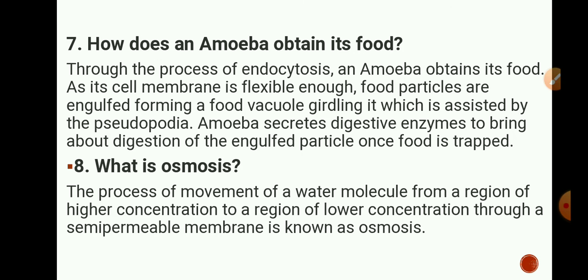In this process, it forms food vacuole with the help of flexible plasma membrane. What is osmosis? The process of movement of water molecules from a region of higher concentration to a region of lower concentration through a semi-permeable membrane is known as osmosis. So in osmosis, a semi-permeable membrane is required.